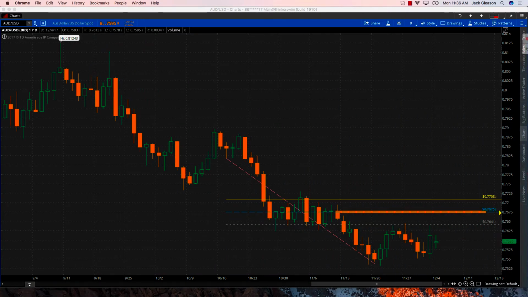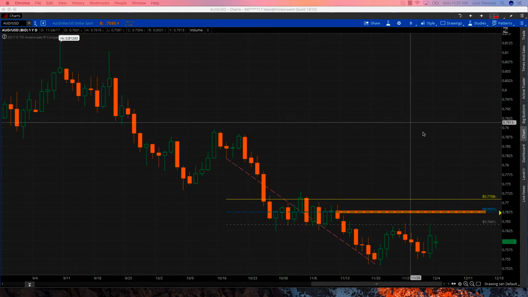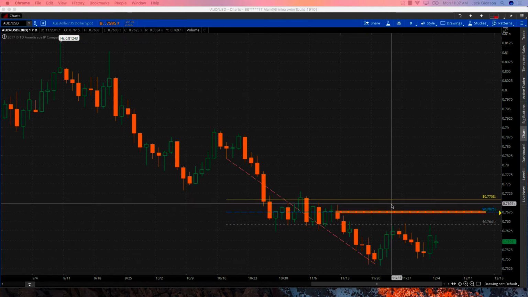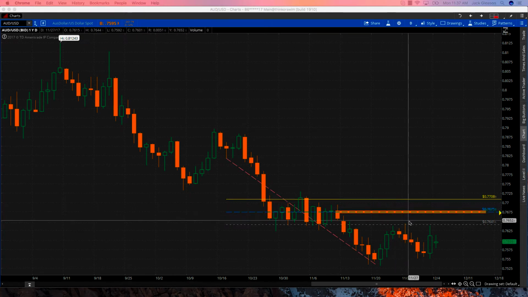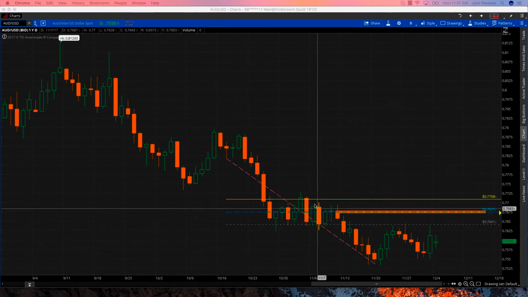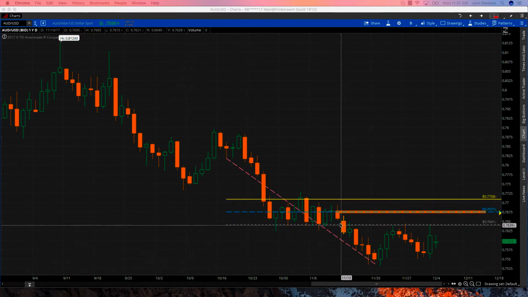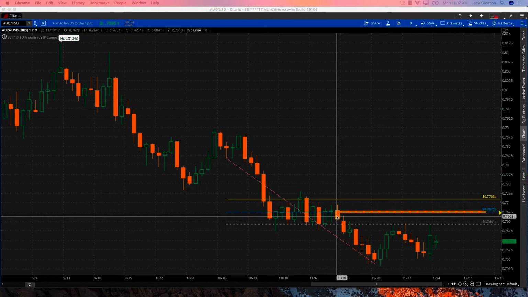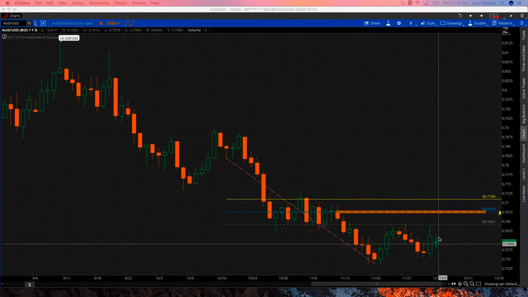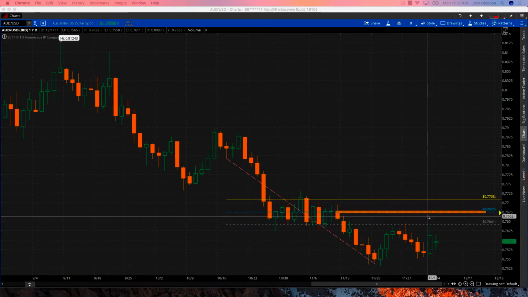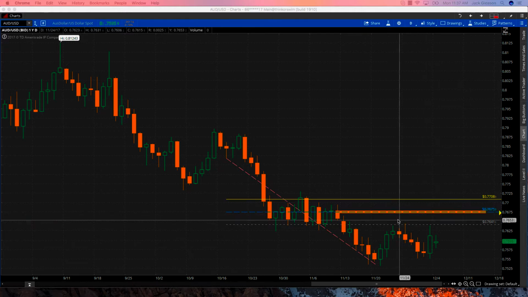So I picked a couple markets here that I want to focus on. I do have the AUD up. Big news on Monday evening. I have a major level of resistance up between 76.70 to 76.75. You can see when this market started breaking down, going back to the 10th of November. Where did that begin? That is a leg start area. This level of consolidation, if we retest, I imagine we will fail from those levels.